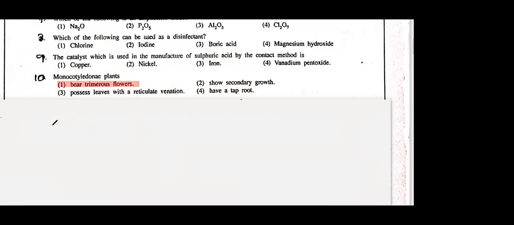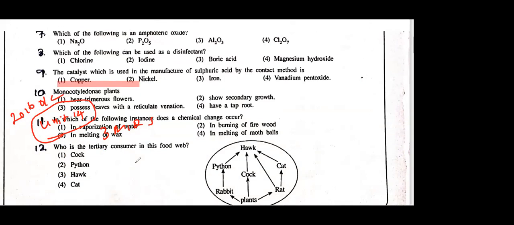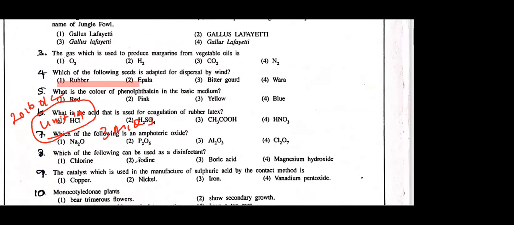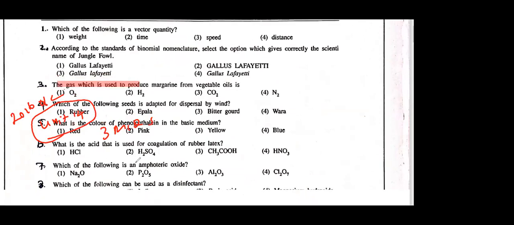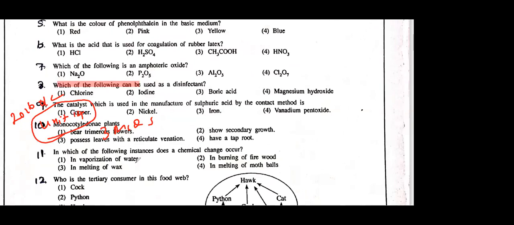So we discussed nearly 3 MCQs within the first 10, only from unit 14. In the 2016 O-level paper, there are 3 MCQs within the first 10 MCQs. Therefore, you can see this one, and then number 4 dispersed by wind, and then classification also they have given, no? Classification and reproduction lesson.